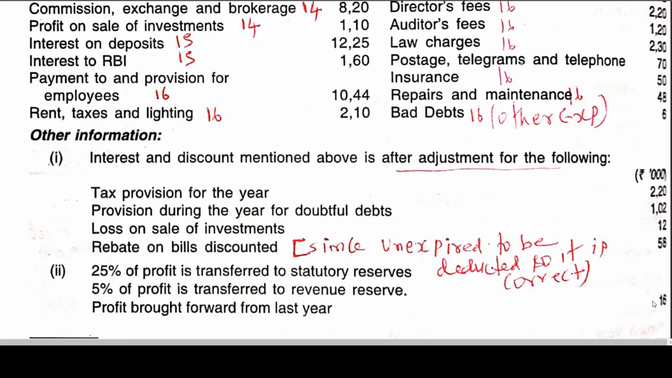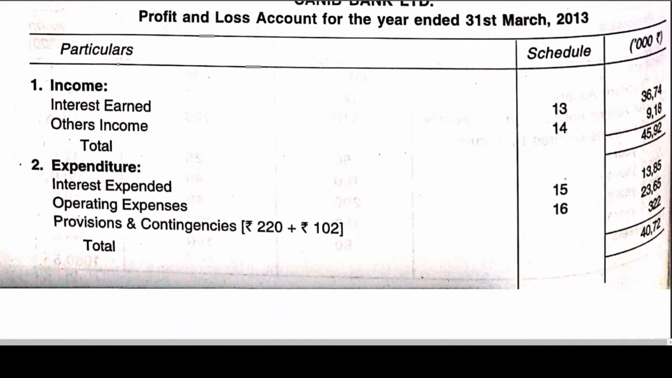From that, appropriation. What is the appropriation? 20% of profit is transferred to statutory reserve, that is being given in the material. Since 25% has been given, we are working out the problem. And then 5% profit to revenue reserve. Then from the total profit, if you deduct, the balance is carried to the balance sheet. Generally, you can expect this problem for 8 marks or 10 marks. You can easily do it. Right, now we see how it has been worked out.